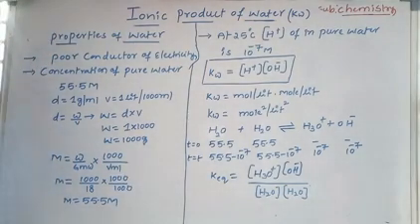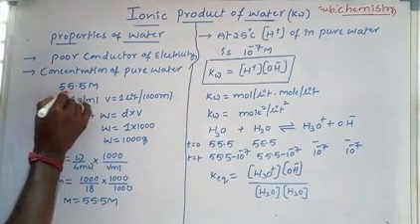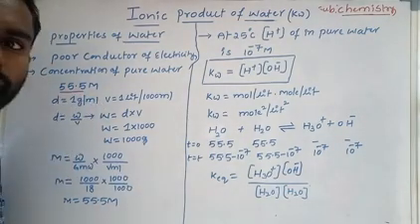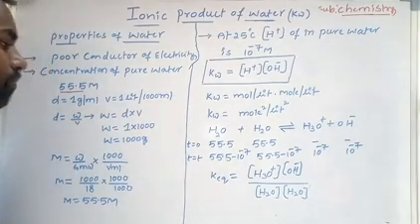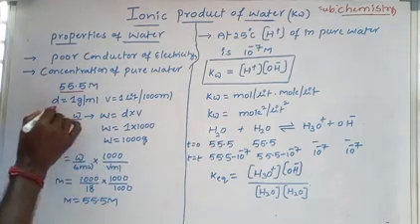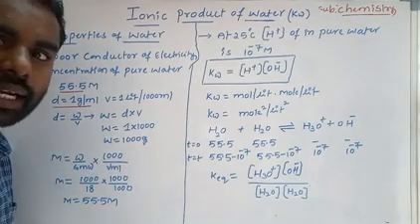The second property is that the concentration of pure water is 55.5 M, where M is molarity. How? We already know the density of pure water is 1 gram per milliliter.